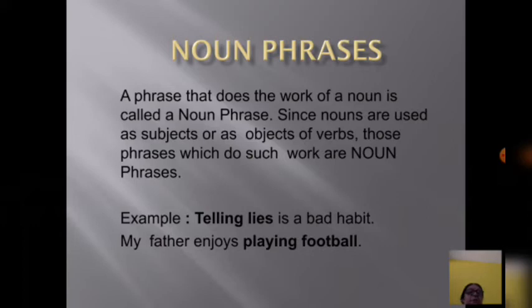In the same way, in the second sentence, "playing football" is working as the object of the sentence. My father enjoys what? My father enjoys playing football. So these two, as they are working as a subject and object of a sentence, are noun phrases.